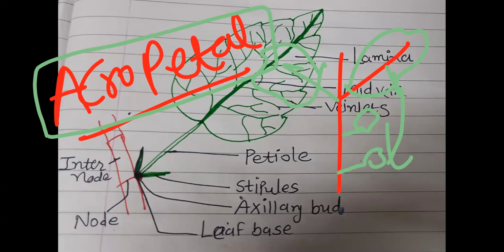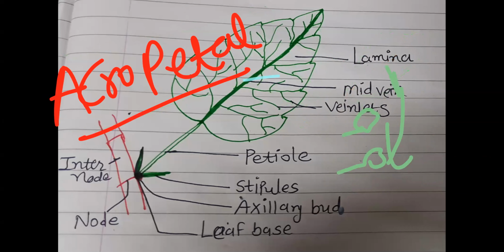The small leaves would not get sunrays, so photosynthesis would not be performed efficiently. So that's why leaf arrangement, remember, is in acropetal form: larger leaf at the base, small leaf at the top, to get sufficient sunlight and perform photosynthesis. Clear? First of all, leaf. What is leaf? That was a brief introduction.